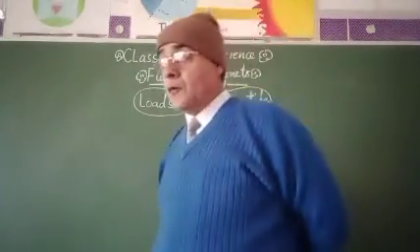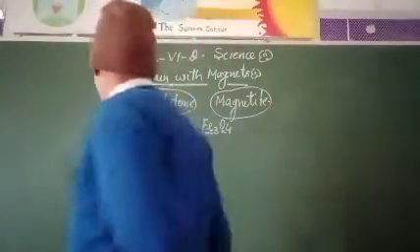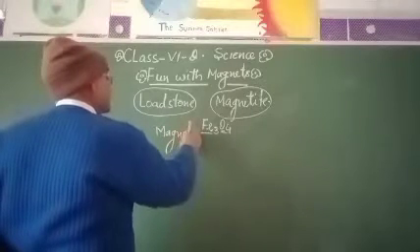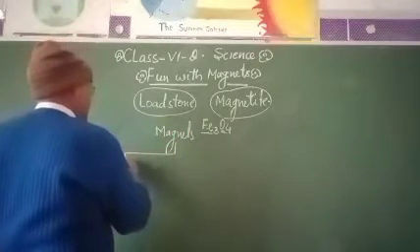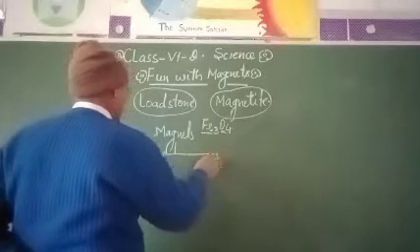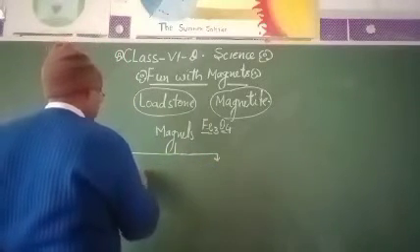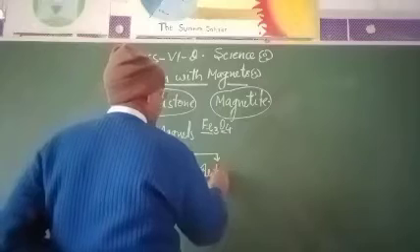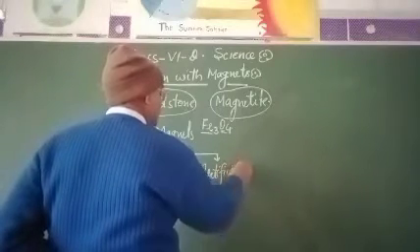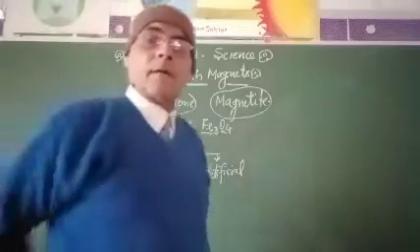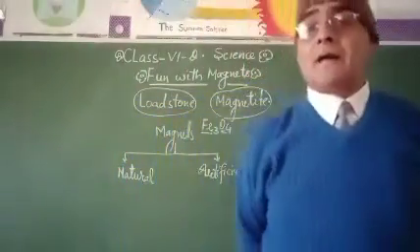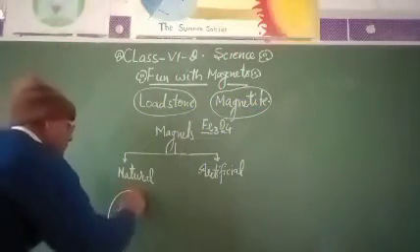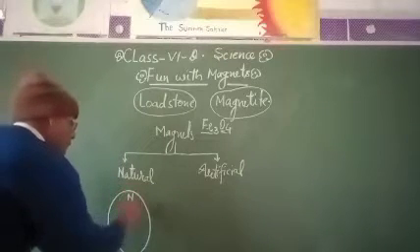Now see how many types of magnets there are. Magnets are of mainly two types: one is natural magnet, another is artificial. Natural magnets are the lodestone, magnetite, and our earth. Our earth is a big magnet which has two poles, north and south.